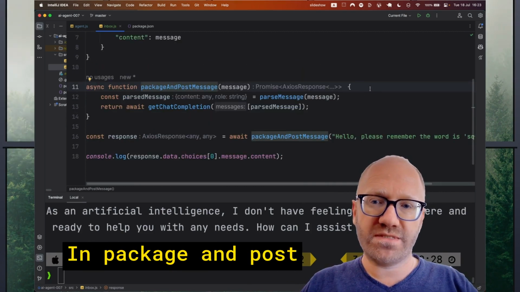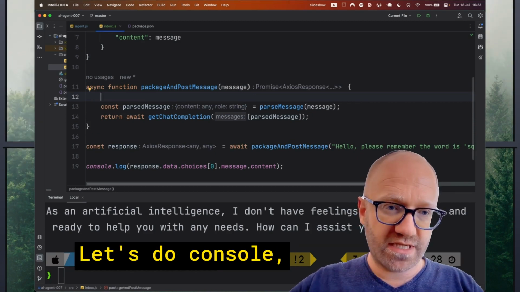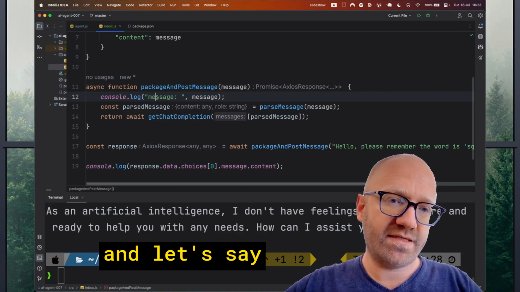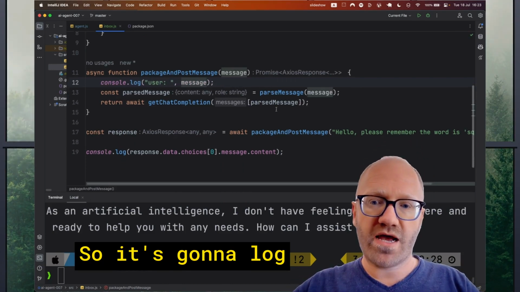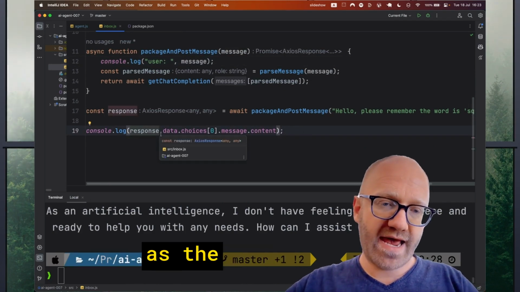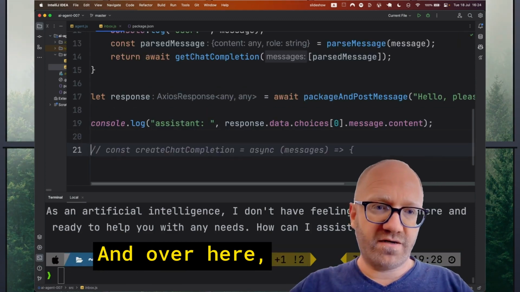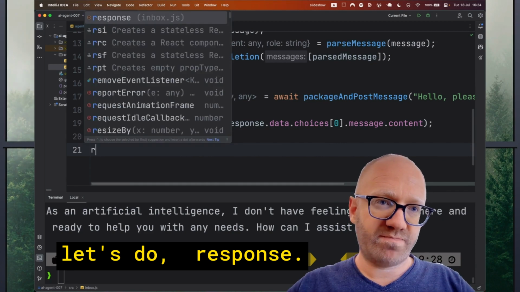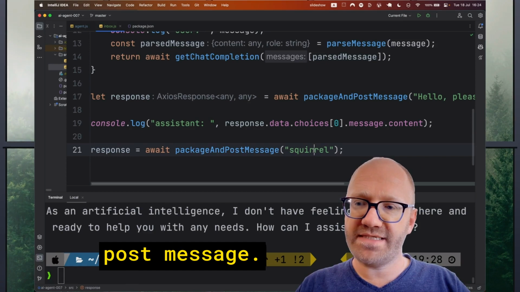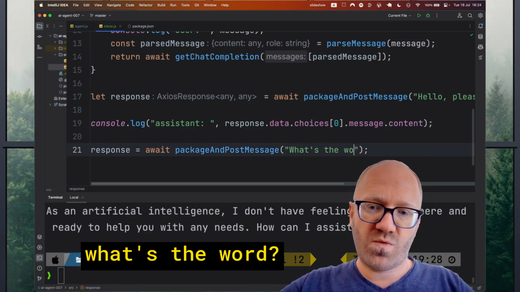In package and post message, before we parse the message, let's do console.log message and let's say user. So it's going to log the user message. And then over here, let's log this as the assistant. And over here, let's do response equals await package and post message. And I'm going to ask, what's the word?